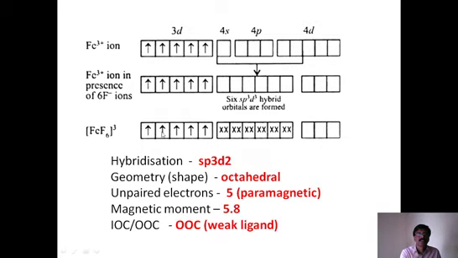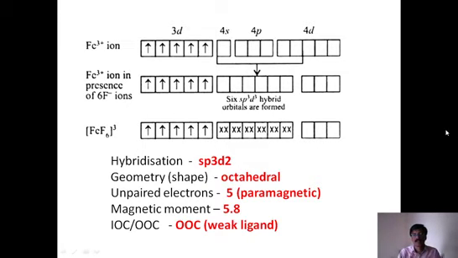They have all single electrons present, and the sp3d2 orbitals are receiving electron pairs from fluoride. Each fluoride ligand is giving electron pairs. All the cross marks are electron pairs given by ligands, and the arrows are electrons already present in the iron plus 3 central metal ion.